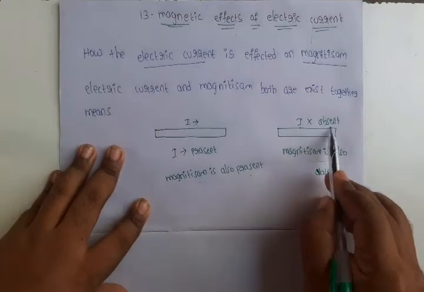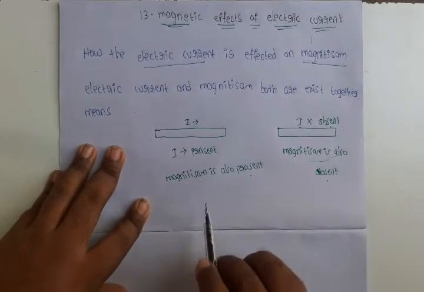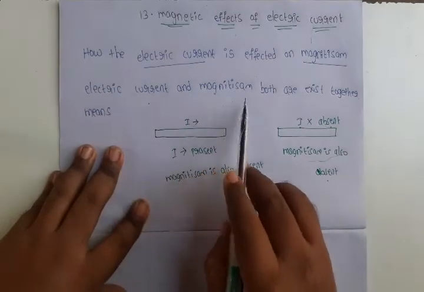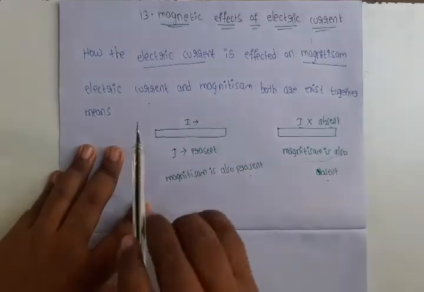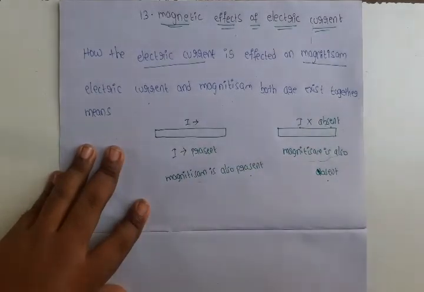If current is absent, magnetism is also absent. In that situation, we say electric current and magnetism both exist together. If one is present, the other is automatically present. If one is absent, the other is automatically absent.